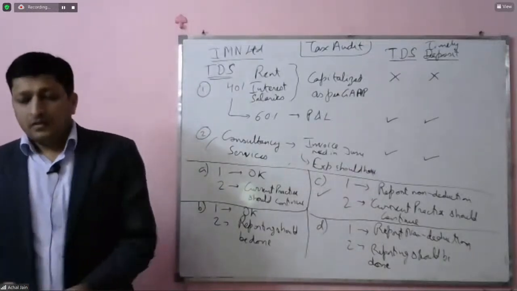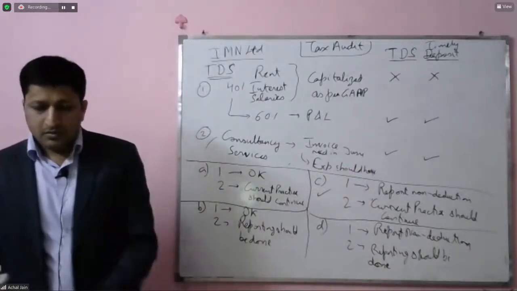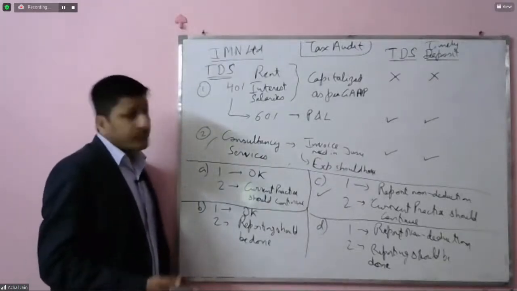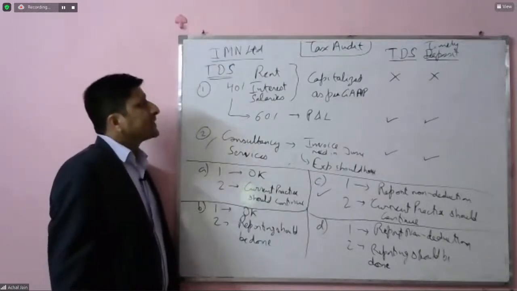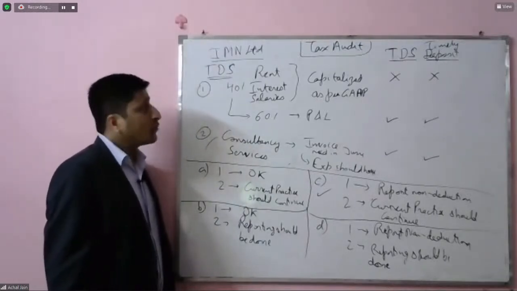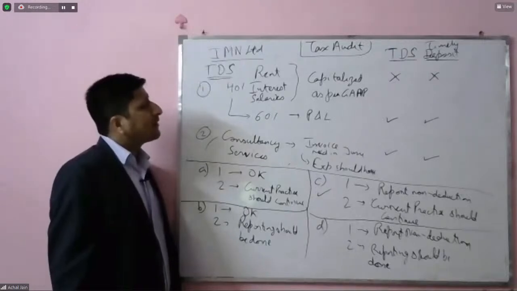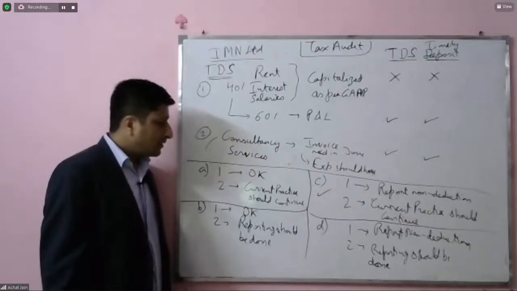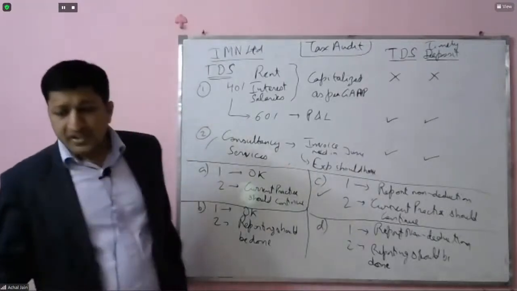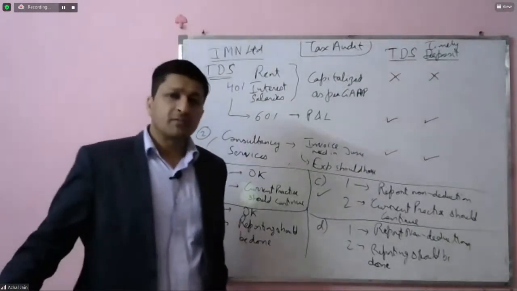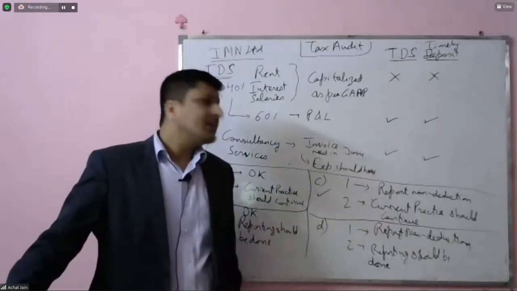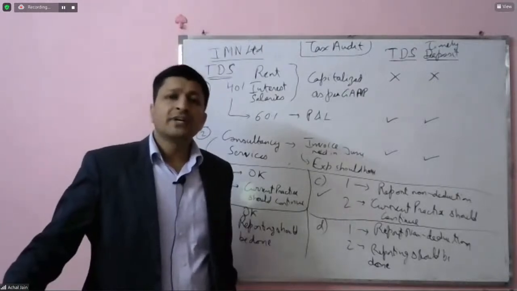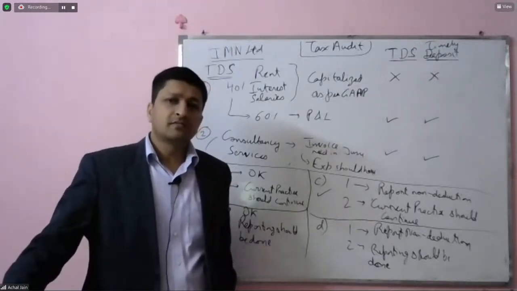Okay, so now moving on to option number A. First of all, to say that the current practice of not deducting TDS in respect of amounts which have been capitalized will not be correct. Because once again, we need to understand the provision of income tax. It doesn't require anywhere non-deduction of TDS if the amount has been capitalized.